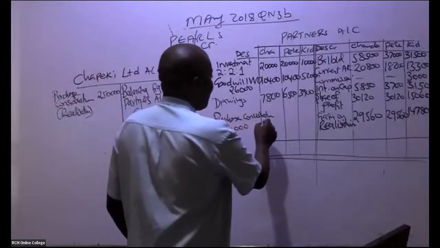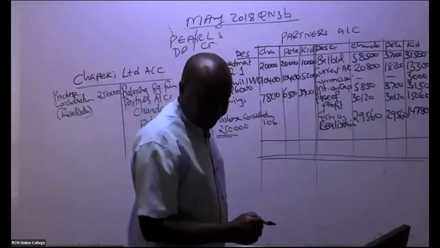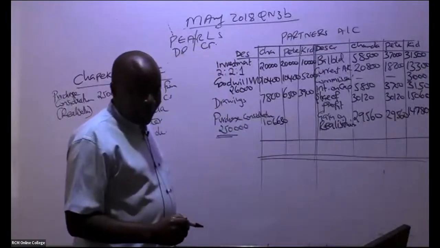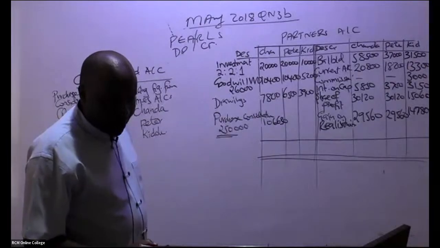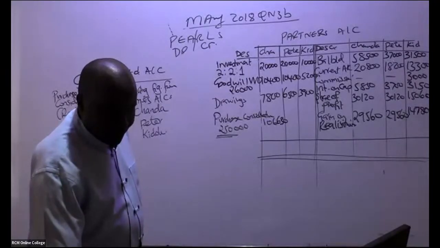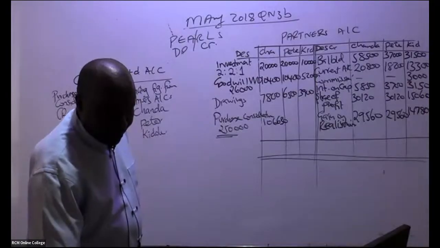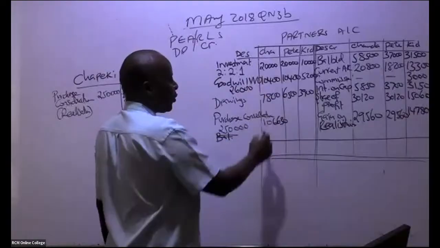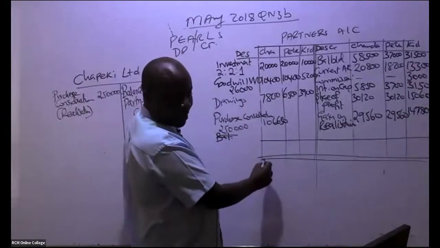Somebody is telling me that this balancing figure is 106,630, the first one. Remember, we're looking at the balancing figure. The first one, somebody is giving me a figure of 38,200 here.